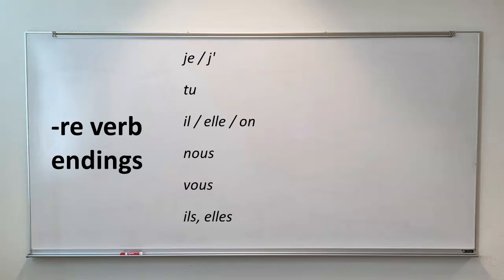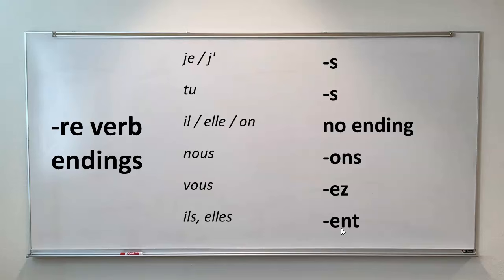So the endings that we learned last time for these type of verbs are S for je, for tu, also an S. Il, elle, on, there is no ending. For nous, the ending is ONS. For vous, the ending is EZ. And for ils and elles, the ending is ENT.